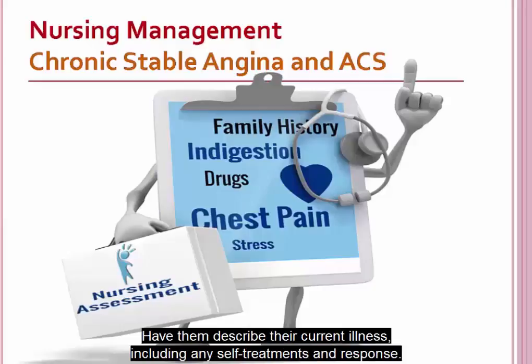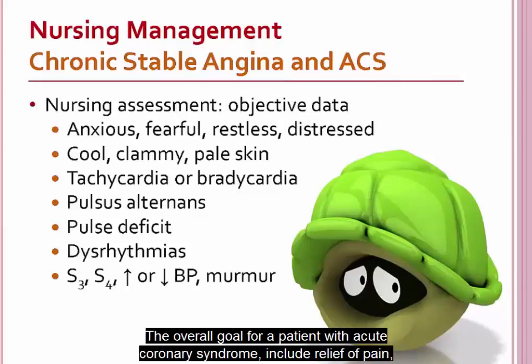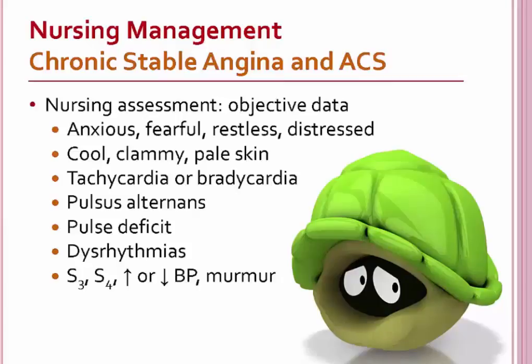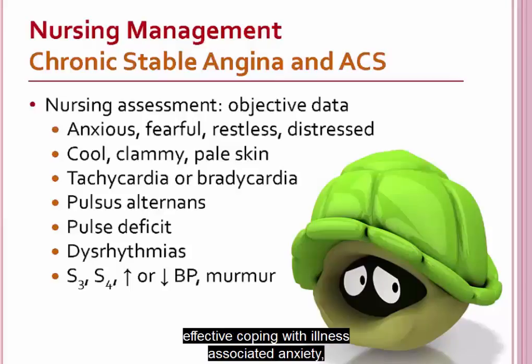What's going on? Have them describe their current illness, including any self-treatments and response. Perform a focused physical assessment for the clinical symptoms listed on this slide. The overall goals for a patient with acute coronary syndrome include relief of pain, preservation of the myocardium, immediate and appropriate treatment, effective coping with illness-associated anxiety, participation in a rehabilitation plan, and reduction of risk factors.